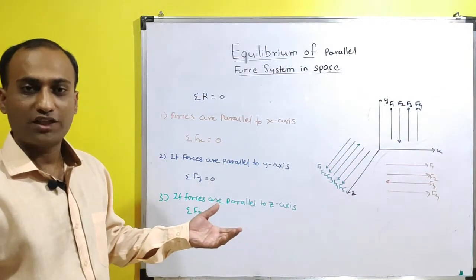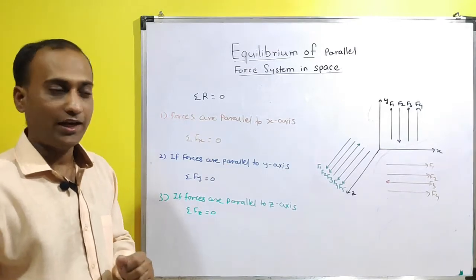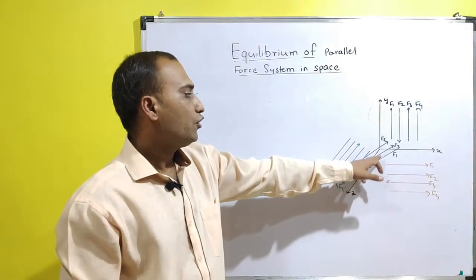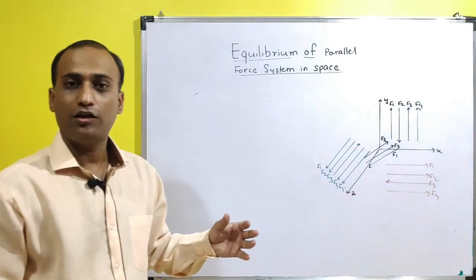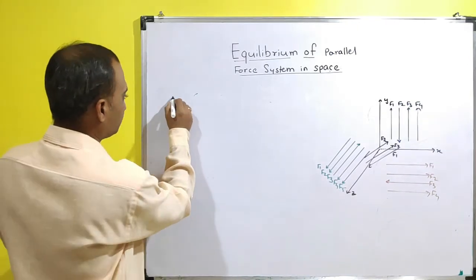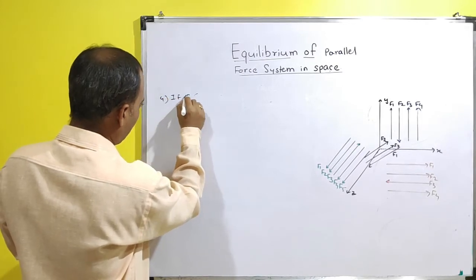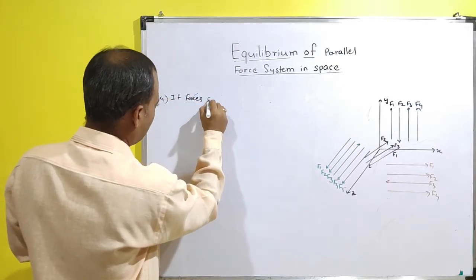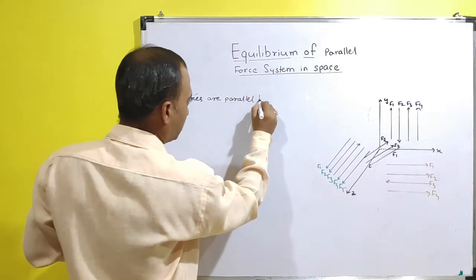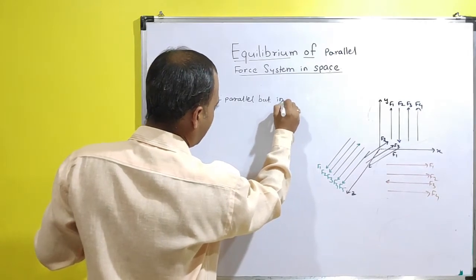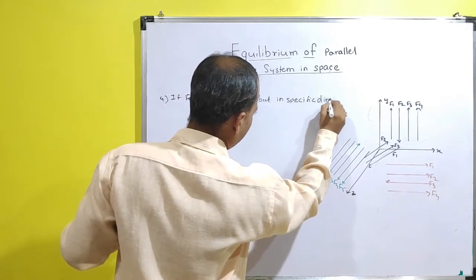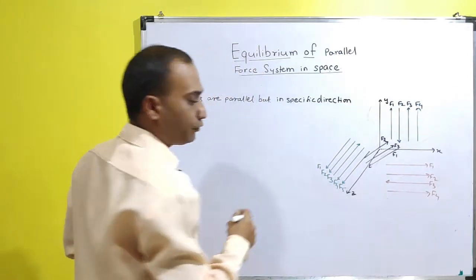So what if the forces are not parallel to any of the axes, and then what will happen? Now we will consider the next case where the forces are not parallel to any of the axes. Then how will be the equilibrium comes? So equilibrium, so if forces are parallel but in specific direction, then what will happen?